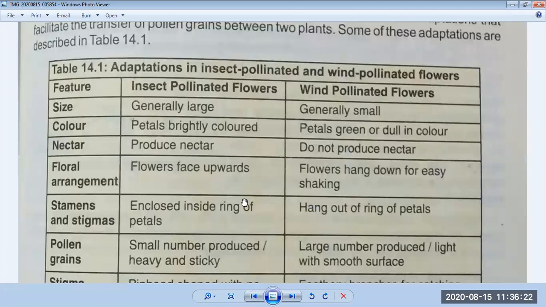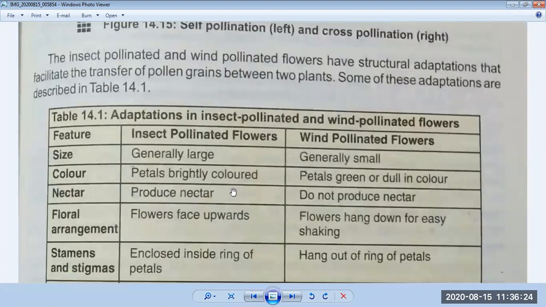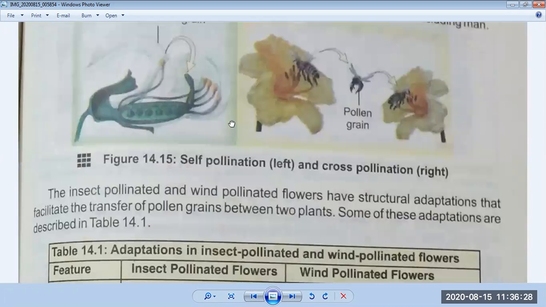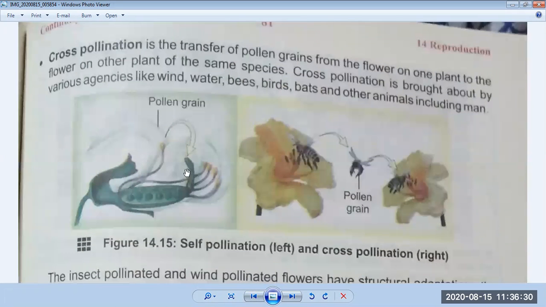You can see on this page what cross-pollination is. I will also explain it with the help of a diagram. Cross-pollination is the transfer of pollen grains from the flower of one plant to the flower of another plant of the same species.